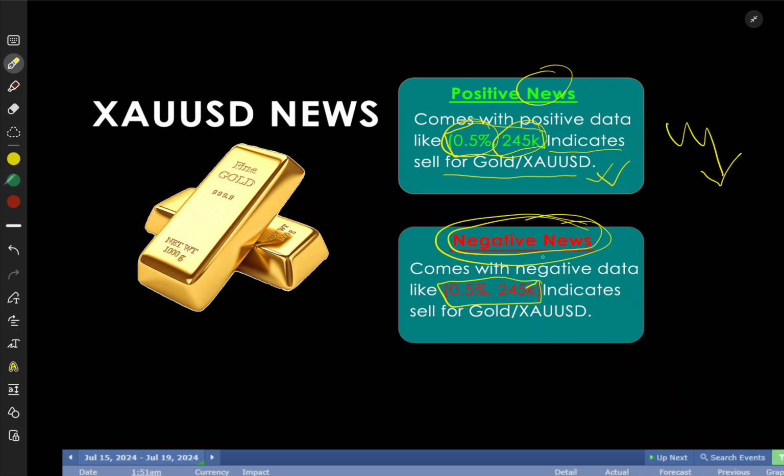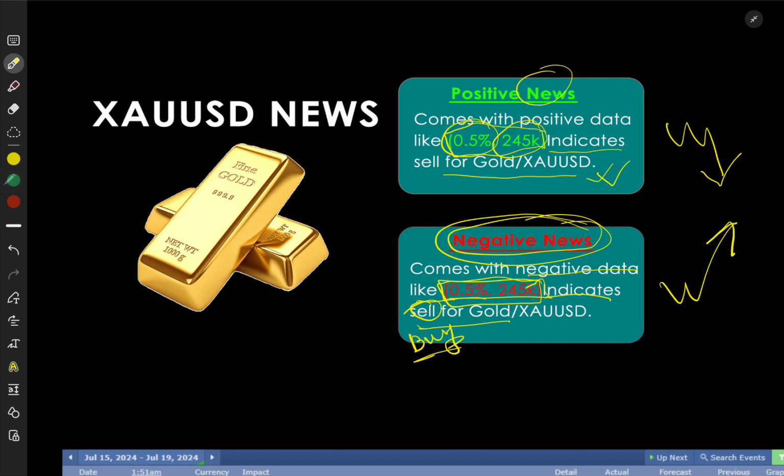and the different one is for negative news. If news comes with negative data, that means red data, it indicates buy for gold. Sorry, there is no sell, this is buy. Okay, typo mistake over here, that means buy for gold.